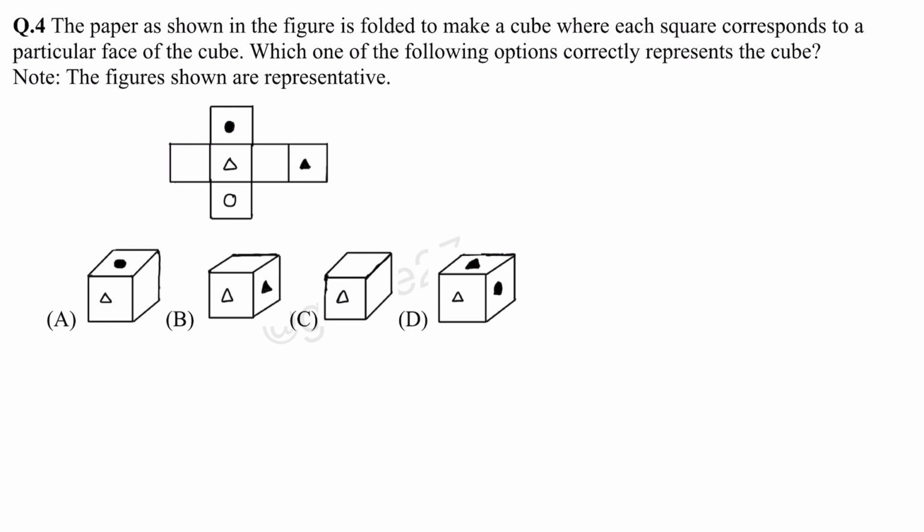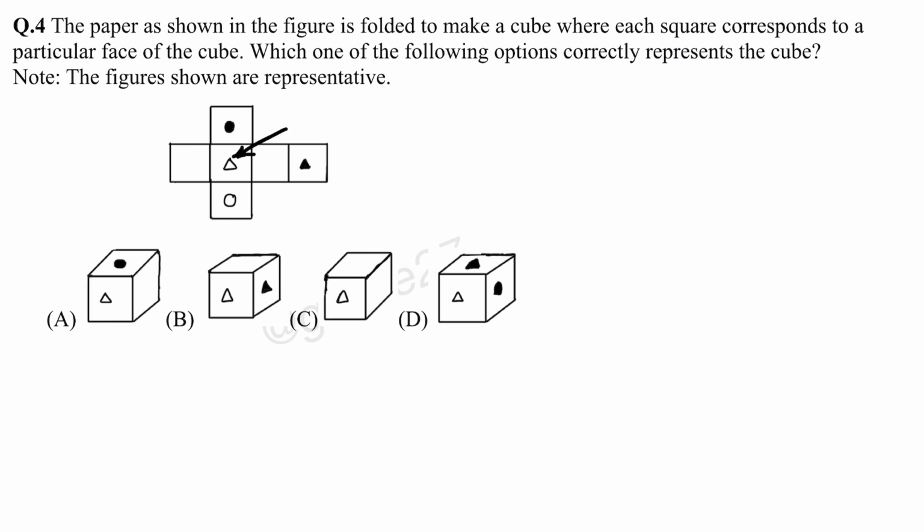Let's see question number 4. The paper as shown in the figure is folded to make a cube where each square corresponds to a particular face of the cube. Which one of the following options correctly represents the cube? Note the figures shown are representatives. So from this figure now I have to make a cube. Let us consider this a paper, and we have to fold this paper and make one cube. So see, for